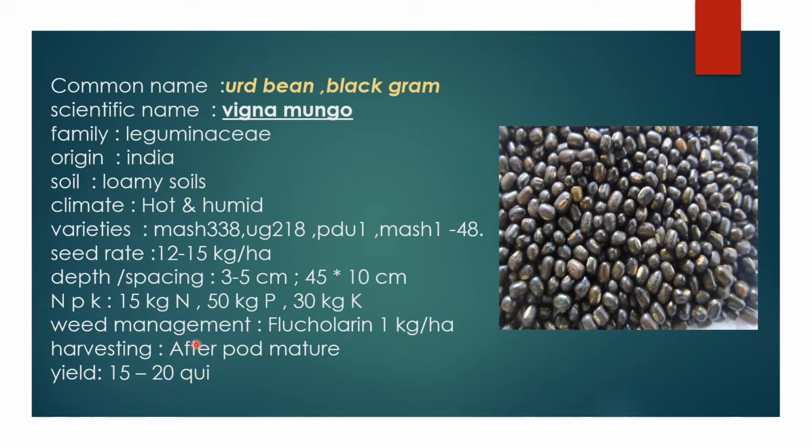And weed management is mainly common. It is fluchloralin. In the market it is available in the form of Basalin, and the dosage is 1 kg per hectare. It's all common for all kharif crops. And the harvesting, after the pod maturity we have to harvest the crop, and the yield of black gram is 15 to 20 quintal per hectare of land.